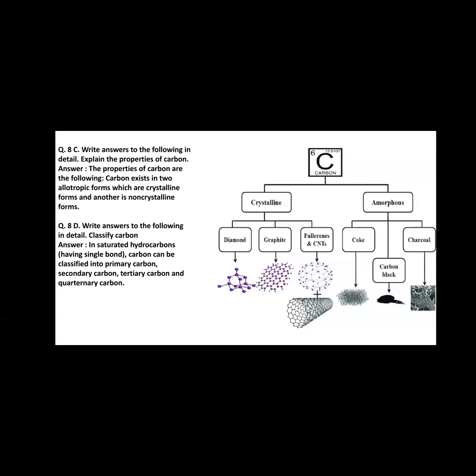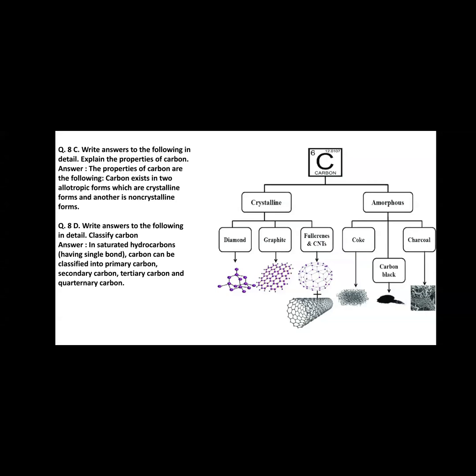Carbon exists in two allotropic forms, crystalline and non-crystalline. To understand the properties, the first classification is done on the basis of their structure. These are the two main allotropes.